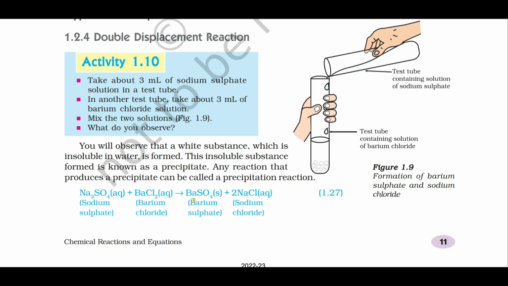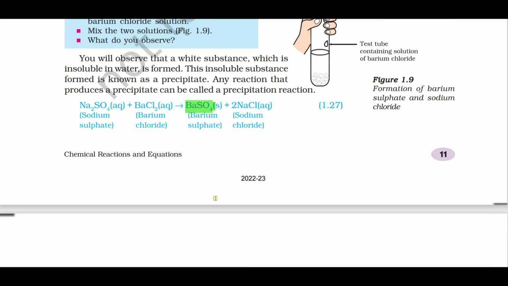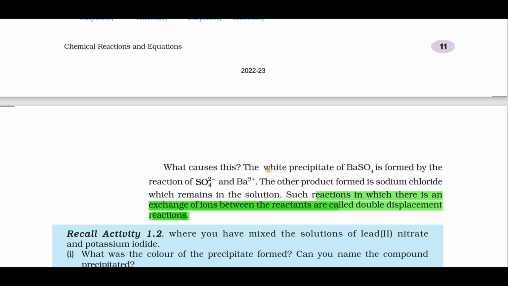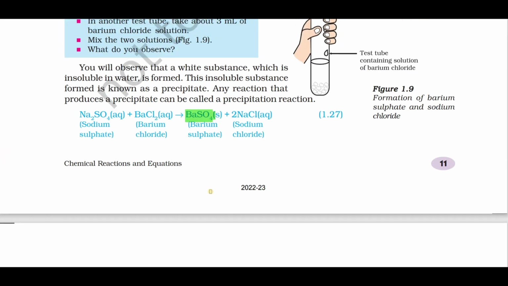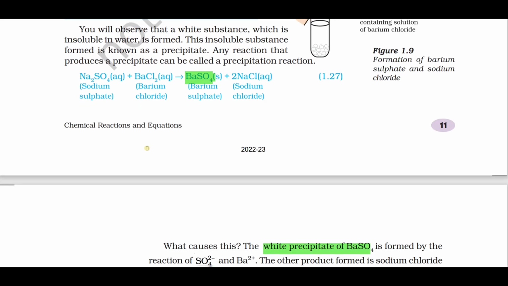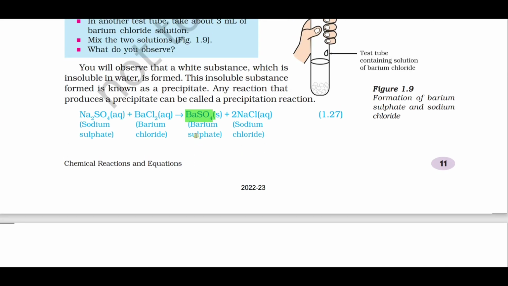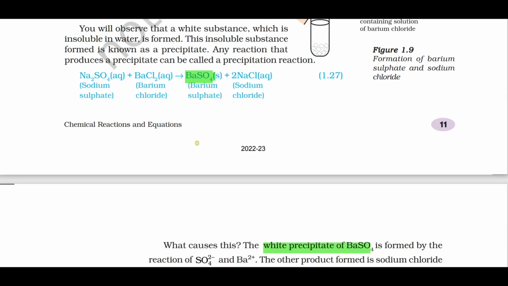Barium sulfate plus sodium chloride. Here barium sulfate is a precipitate. What is the white precipitate in this reaction? Barium sulfate, right? It is also called a precipitation reaction. Any reaction which produces a precipitate is called a precipitation reaction. Here the precipitate formed is barium sulfate.